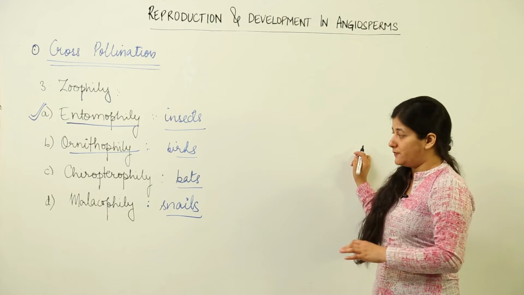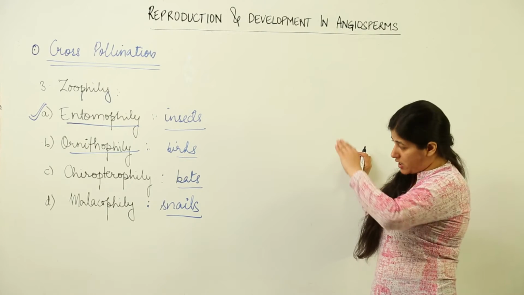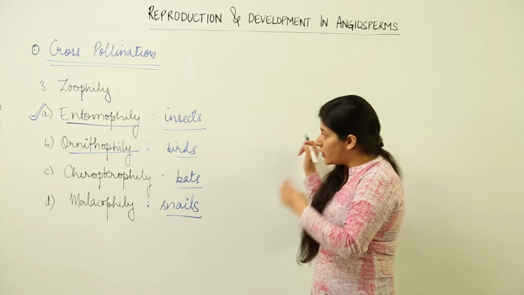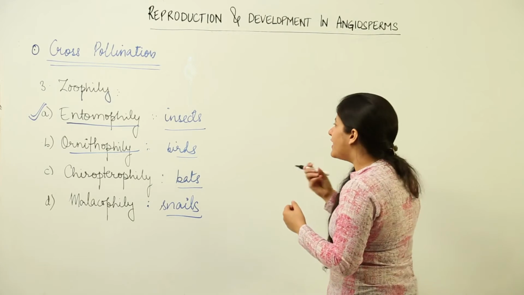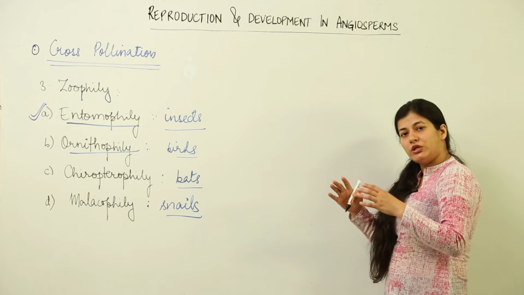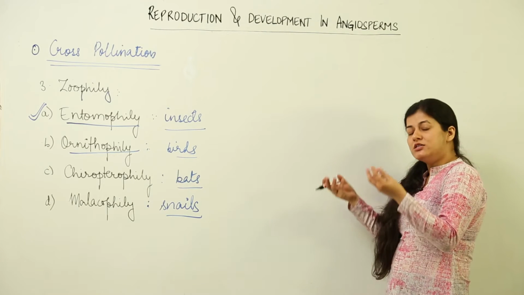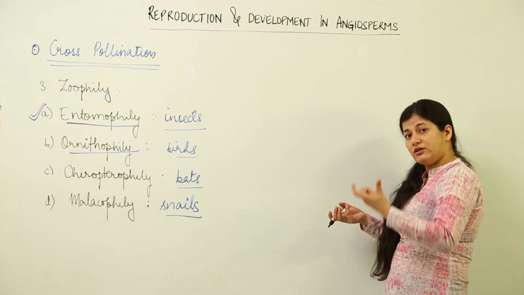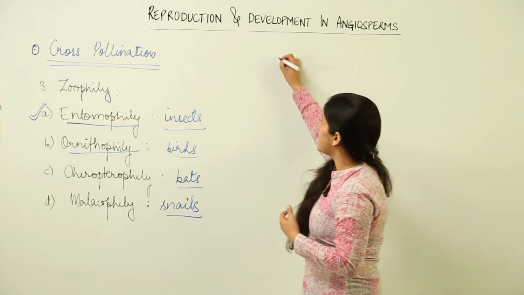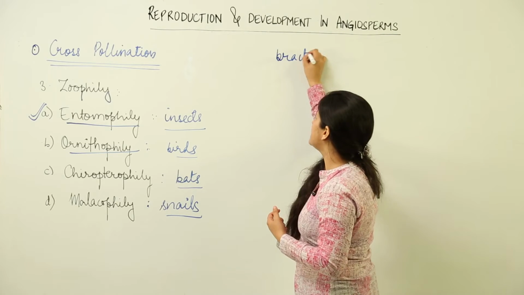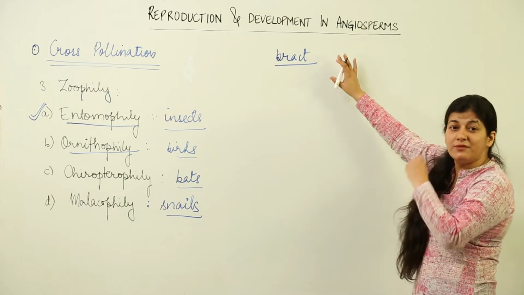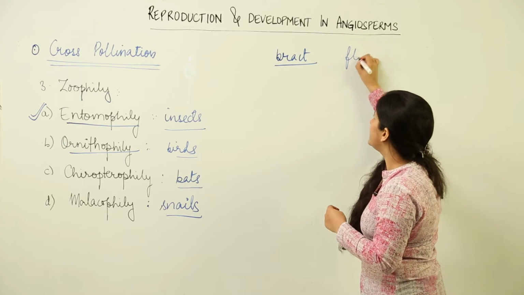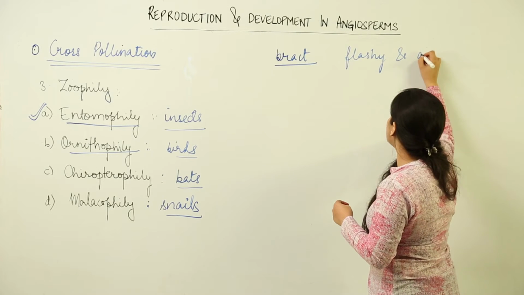Now the characteristics of the flowers which are undergoing these types of pollinations under cross pollination are going to be flashy flowers. Okay, the flower has to be flashy, it has to be attractive, so the sepals or the petals must be attractive. Supposedly if the sepals and petals are not present, or they are reduced, then another part of the flower might become attractive, as we see in the case of bougainvillea, that is a pink flower that you often find on roadsides. The bract becomes attractive.